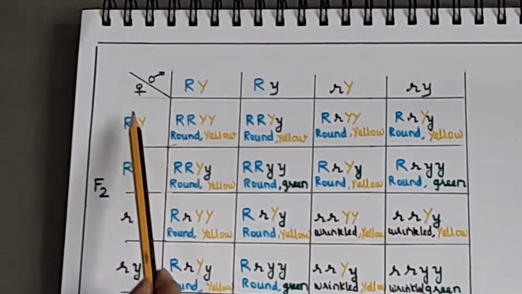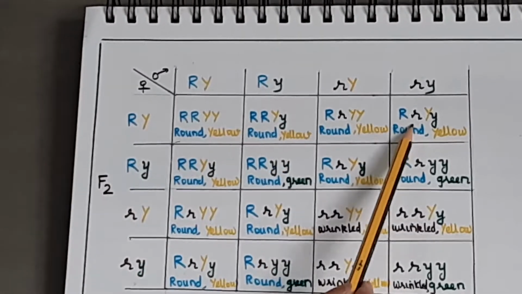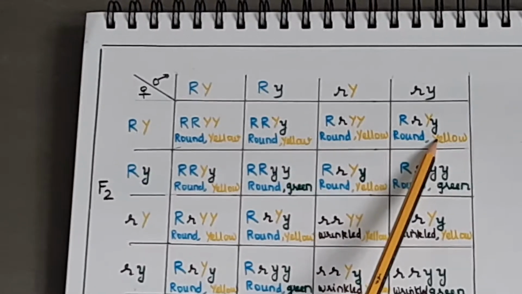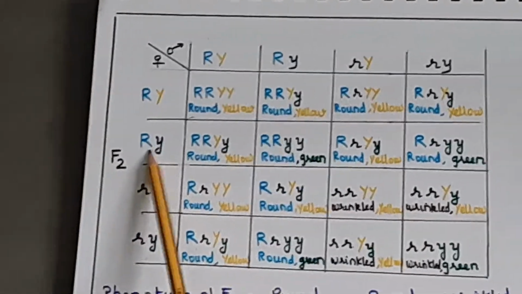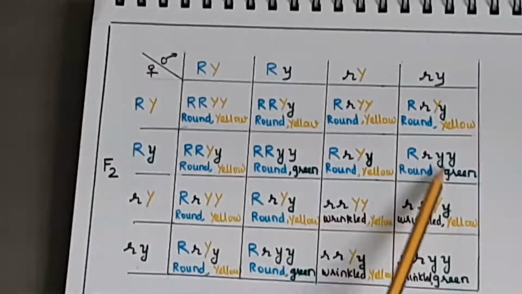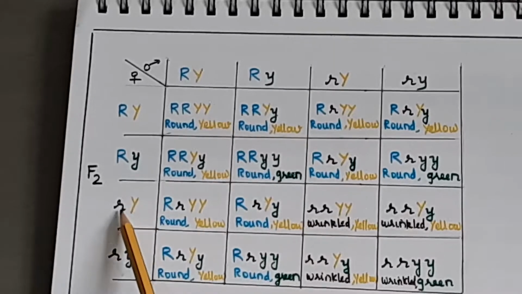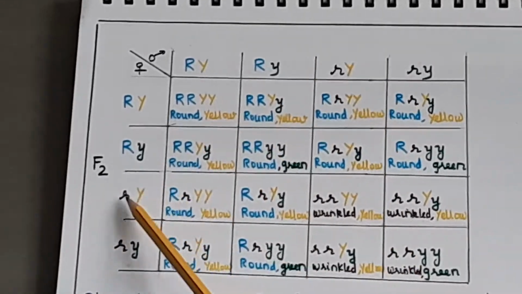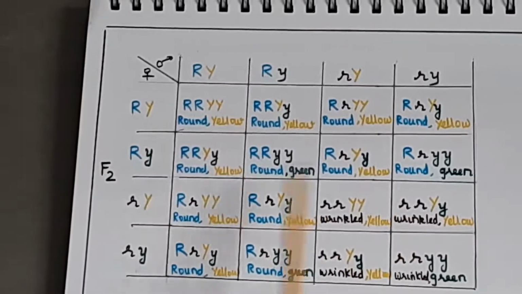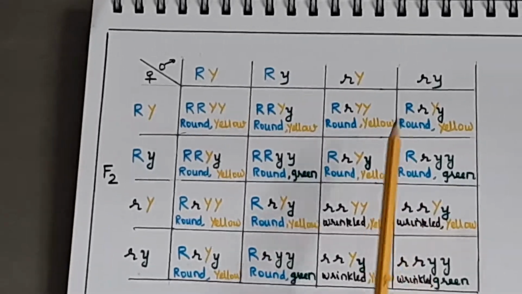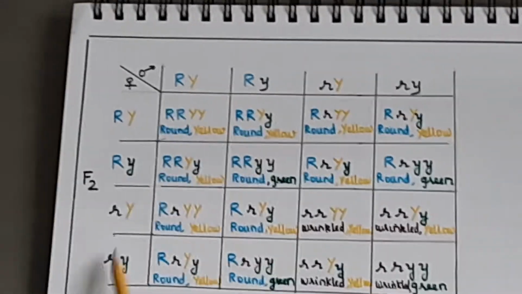Now last block: capital R, capital Y, small y. Capital R, small y, this block. Then capital R, small r, and capital Y, small y. So as you do it, it becomes easier. Small r, small y.